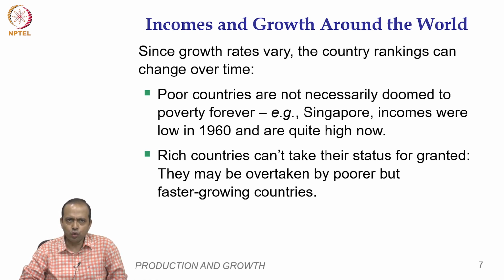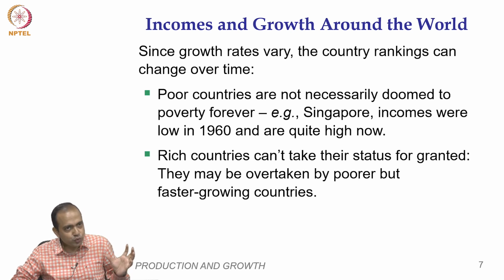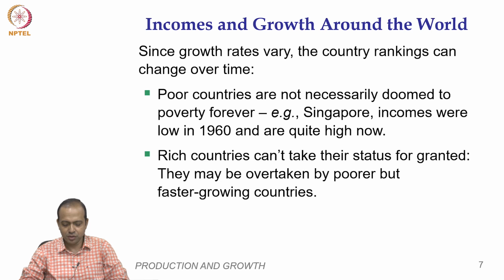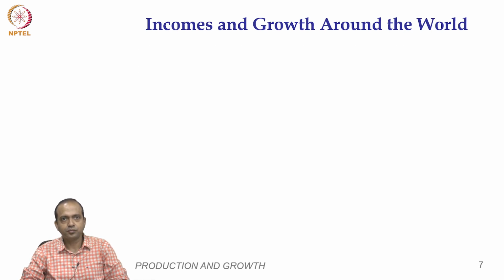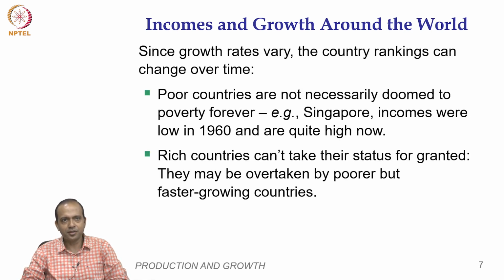Income was very low in 1960, but today Singapore is one of the richest countries in the world. Similarly, rich countries cannot maintain their status quo forever. The country which is rich today may not be so rich tomorrow, because poorer countries may catch up. That happens.